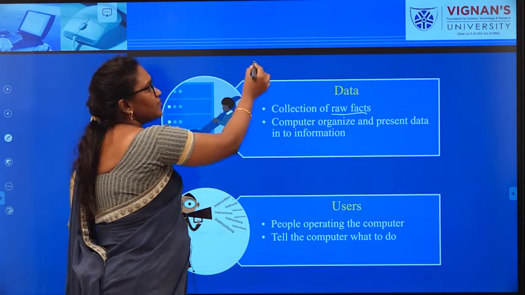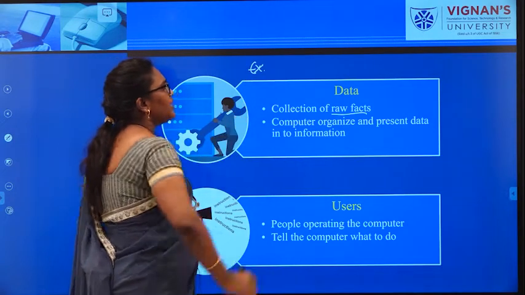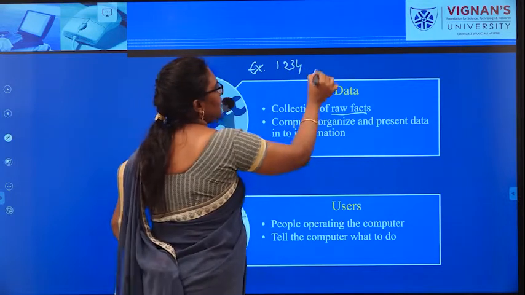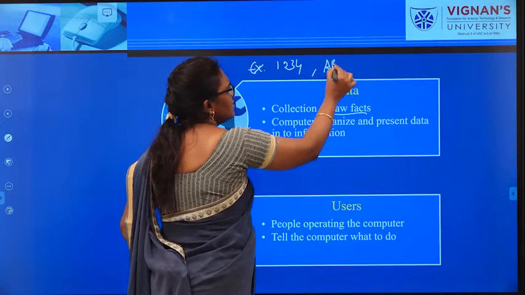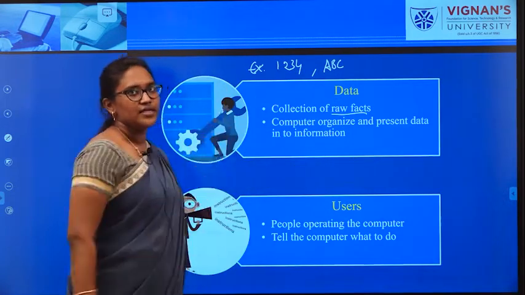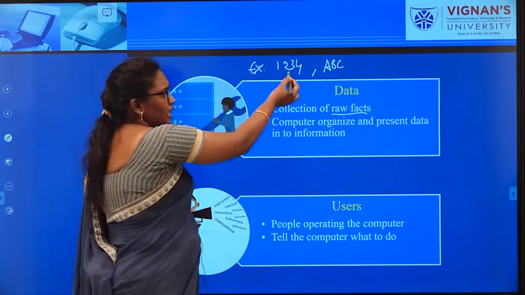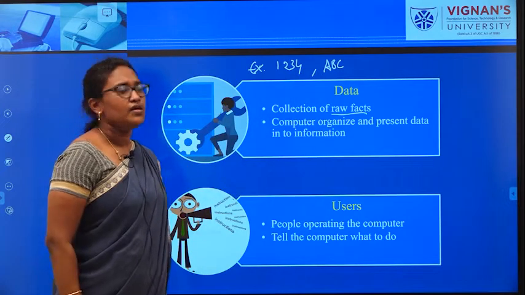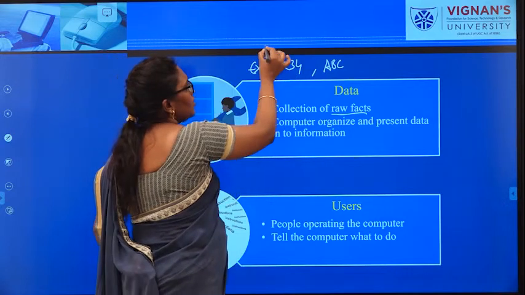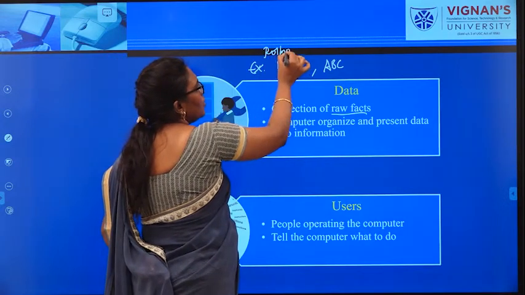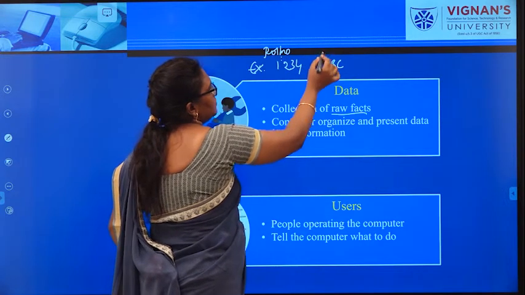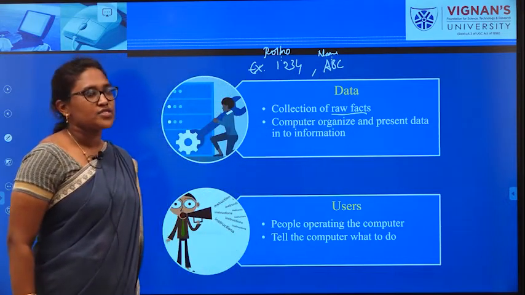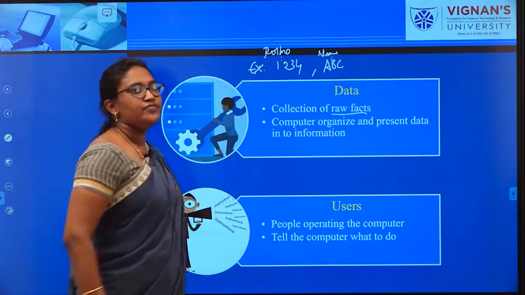For your revision, for example, 1, 2, 3, 4, comma A, B, C. This is called data, because here you have a collection of numbers and alphabets A, B, C. If I write roll number, name, in this way, then obviously it is called information.